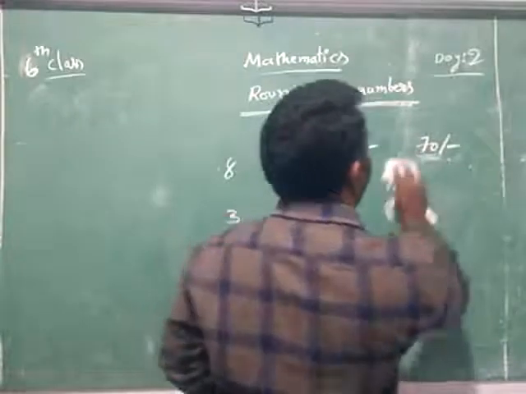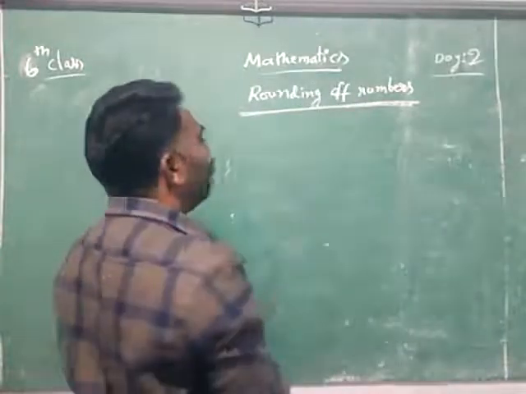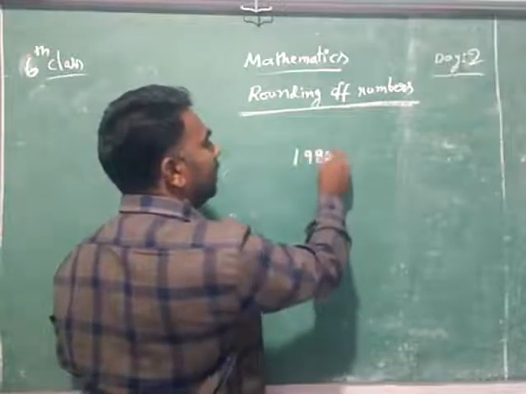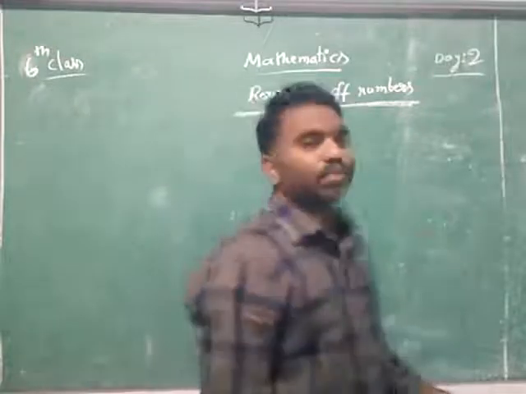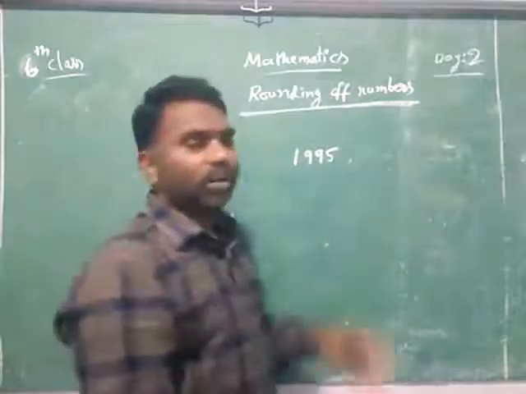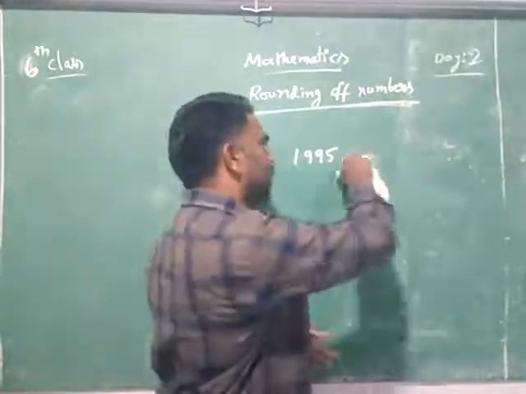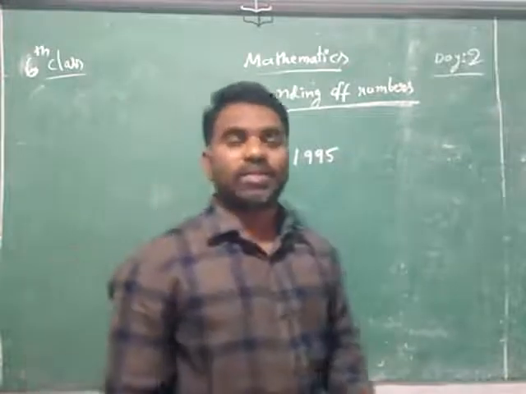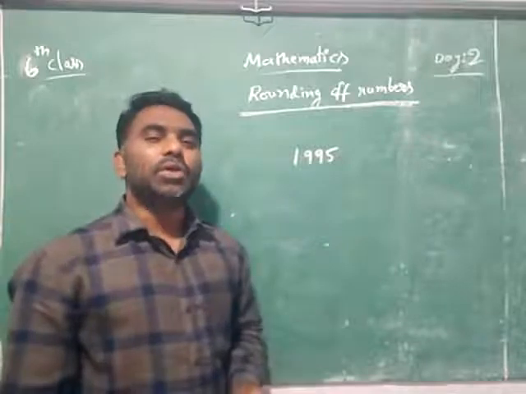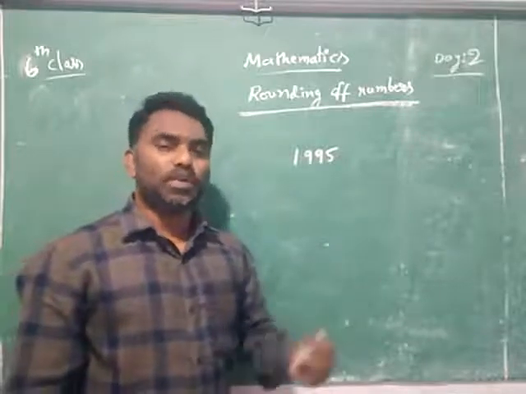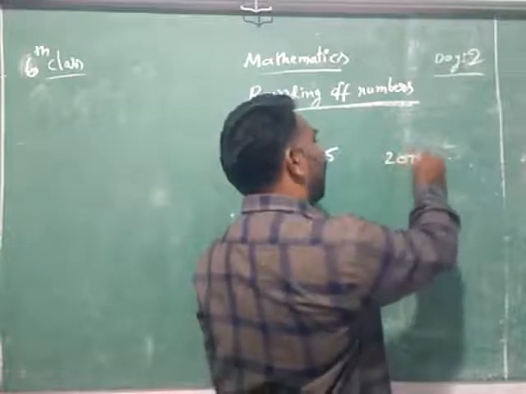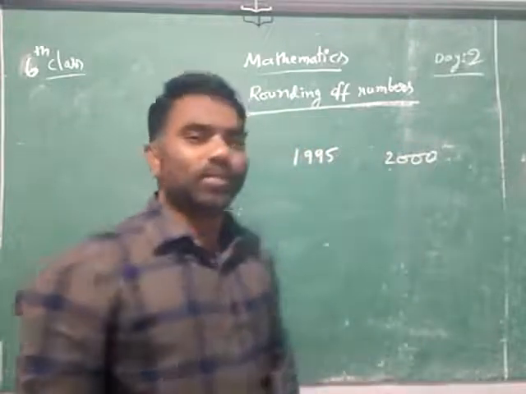Suppose you went to the shop and purchased a shirt and it is 1995 rupees. So maybe you will not get the exact change. What do you do at that time? You will try to give 2000 rupees. Is it or not? You will give the 2000 rupees and you will sacrifice that 5 rupees.